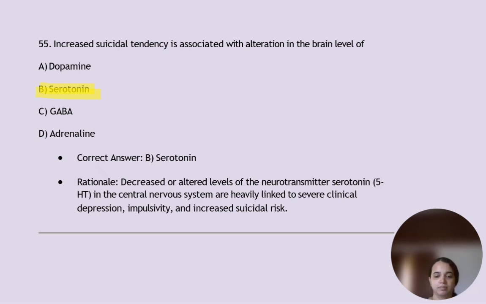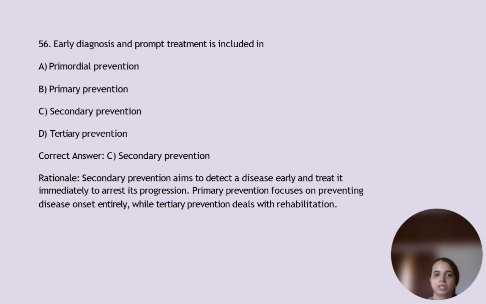Early diagnosis and prompt treatment is included in secondary prevention, that aims to detect a disease early and treat it immediately to arrest its progression. Primary prevention focuses on preventing disease onset. Secondary is like early diagnosis, while tertiary prevention deals with rehabilitation.